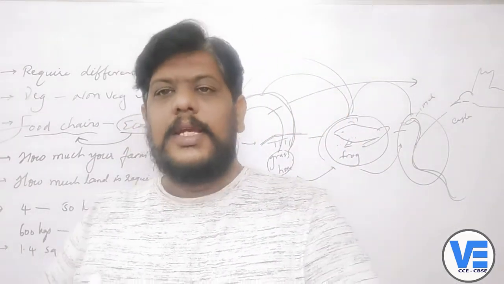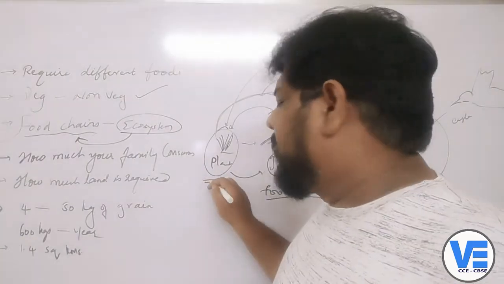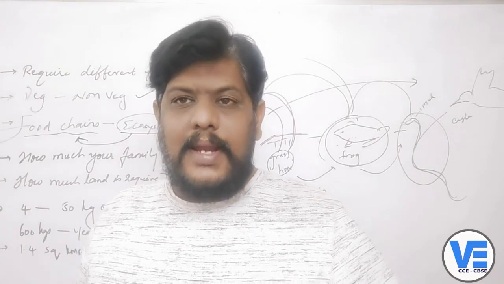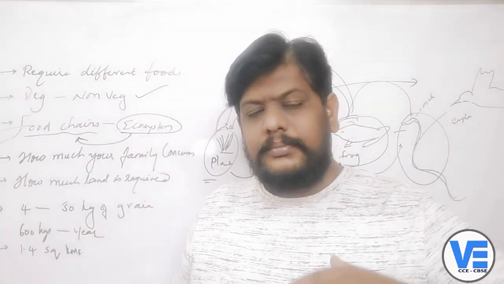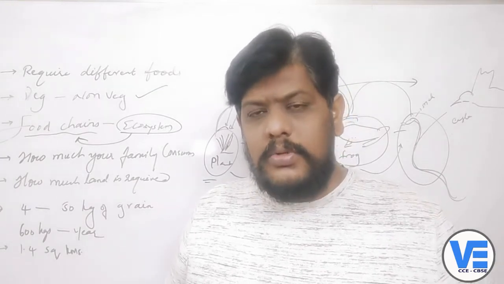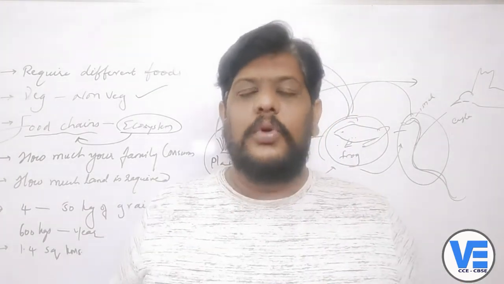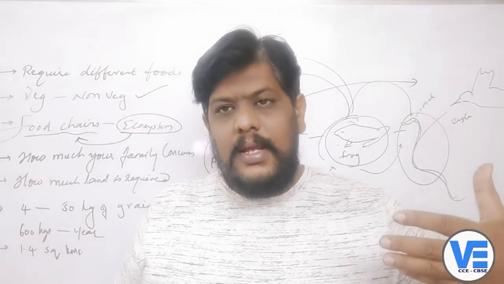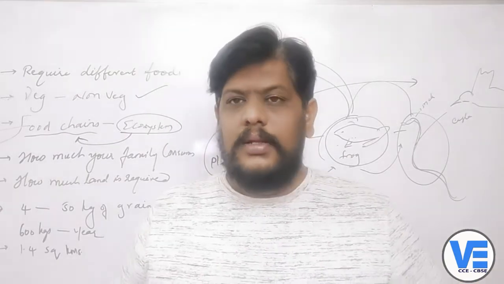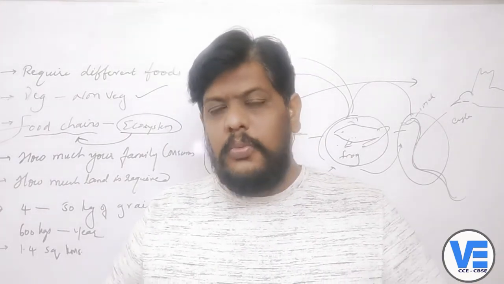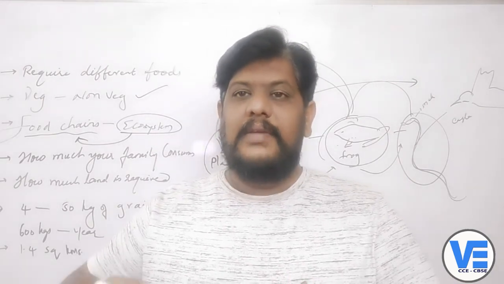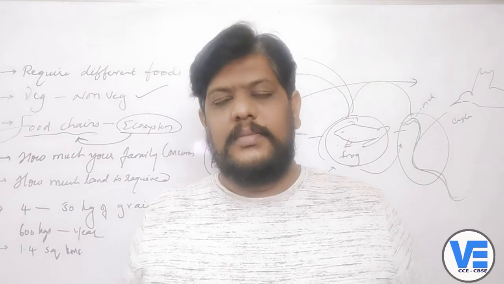Especially we'll talk about the plants. It is very much evident that, as you have studied in the lower classes, plants are the base for the food, isn't it? They prepare their own food material by the process called photosynthesis. If there is no photosynthesis, then each and every organism in the whole world, on the whole earth, will not have food. So photosynthesis is a process which is giving a survival chance for all the living organisms on the earth.